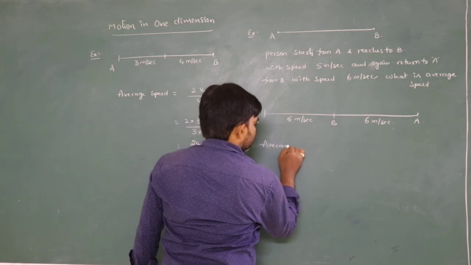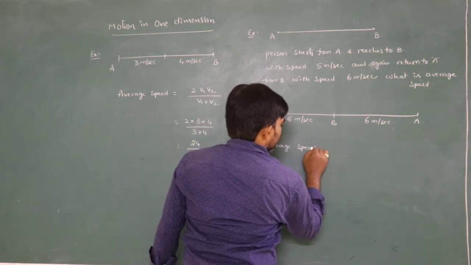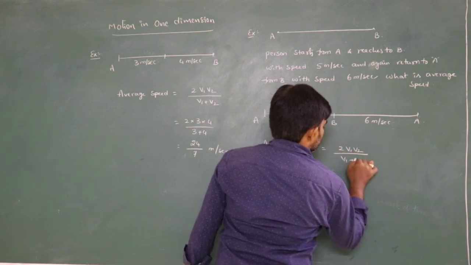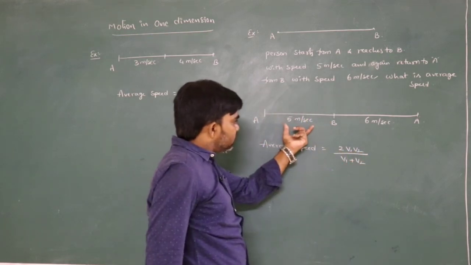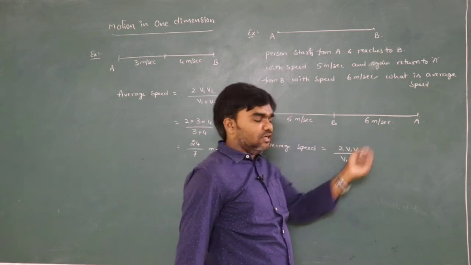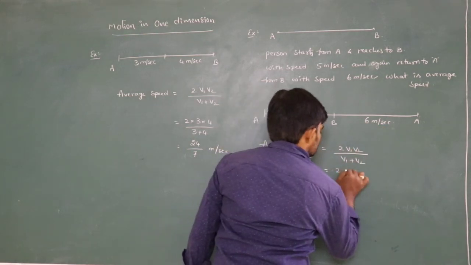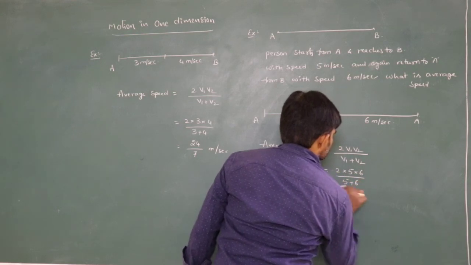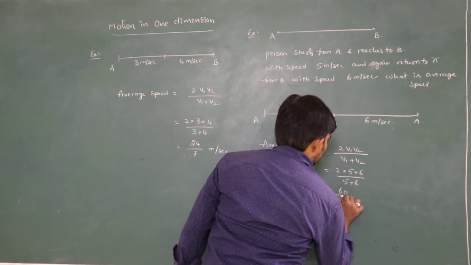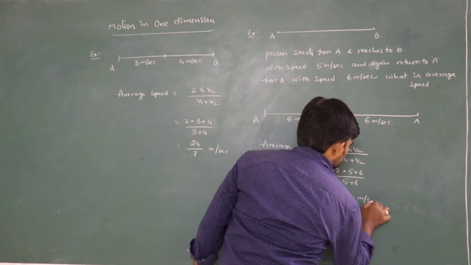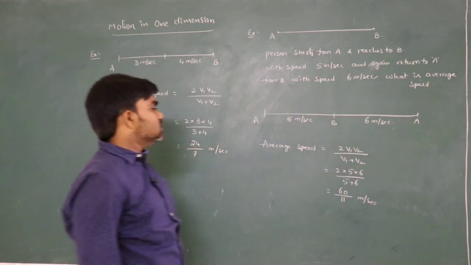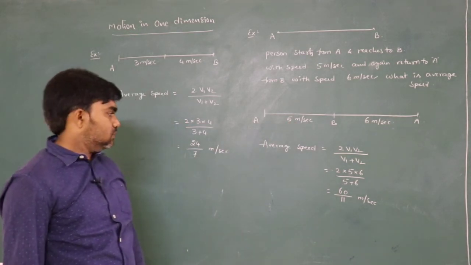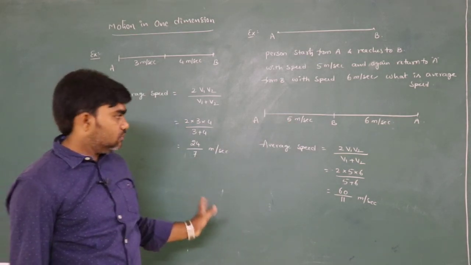Average speed is 2 v1 v2 by v1 plus v2, because this is the first half of the distance and this is the second half of the distance. That is equal to 2 into 5 into 6 by 5 plus 6, which is 60 by 11 meters per second. This is the average speed of the person in his journey. These are the types of problems.